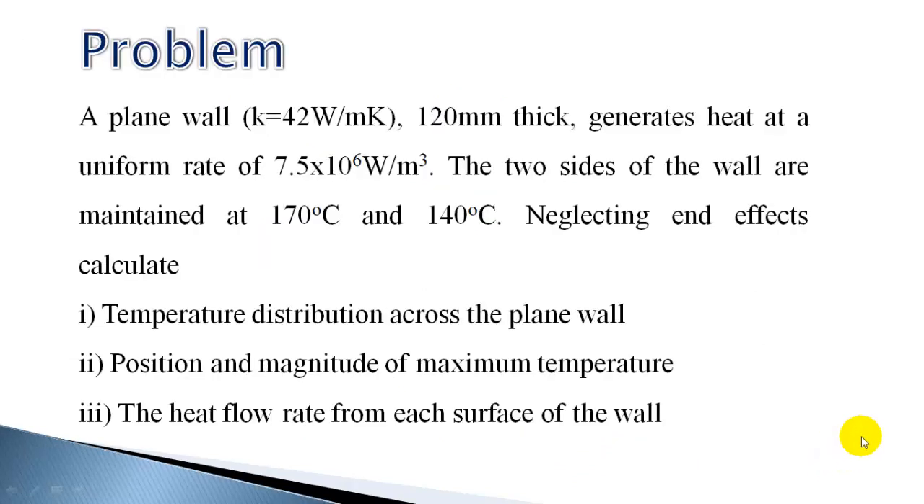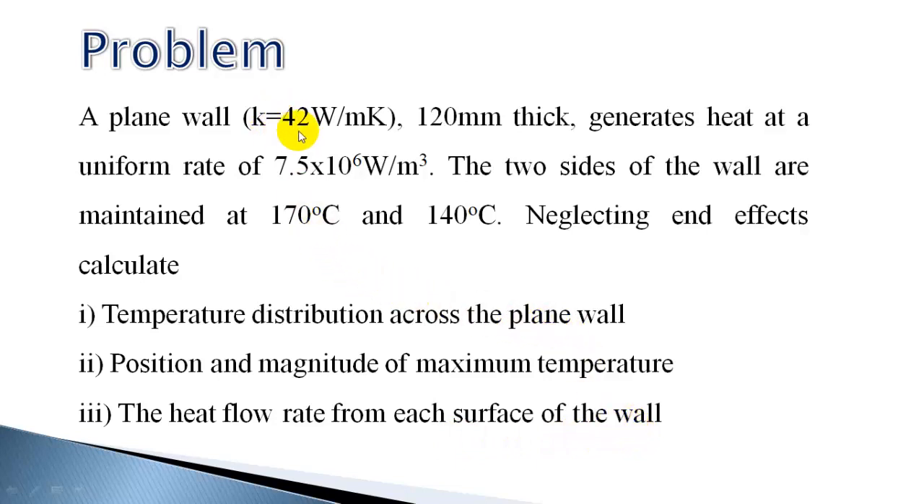Now let us work out a numerical example. A plane wall with thermal conductivity 42 watts per meter Kelvin, 120 mm thick, generates heat at a uniform rate of 7.5 into 10 raised to 6 watts per meter cube. The two sides of the wall are maintained at 170 degrees centigrade and 140 degrees centigrade. Neglecting end effects, calculate the temperature distribution across the plane wall, the position and magnitude of maximum temperature, and the heat flow rate from each surface of the wall.